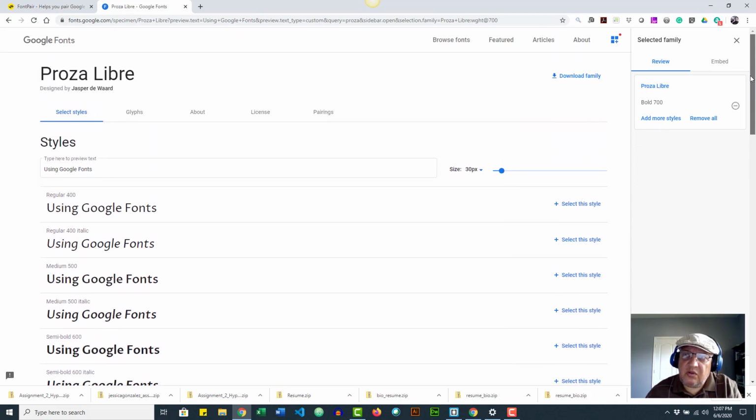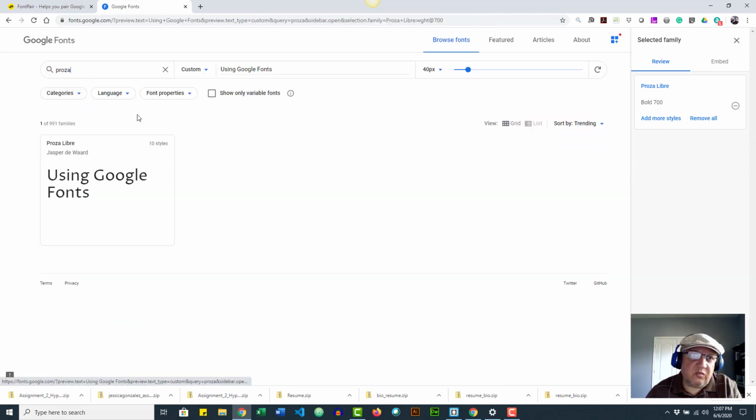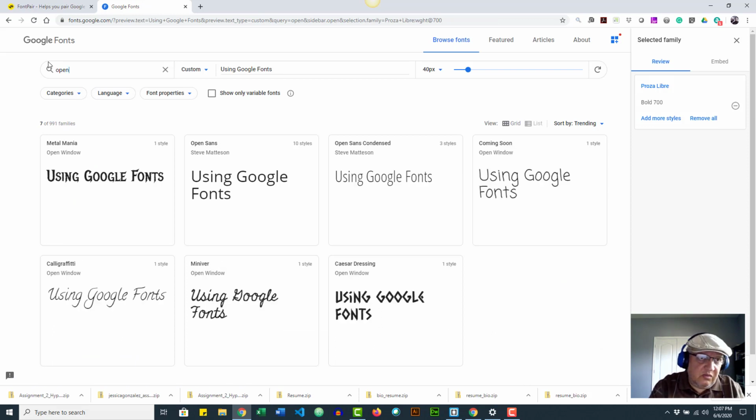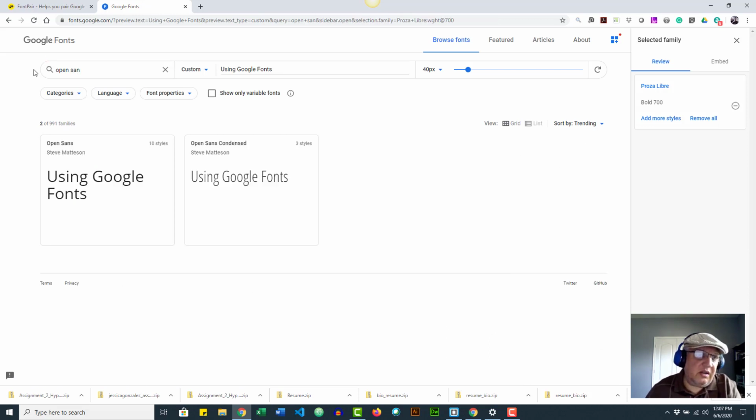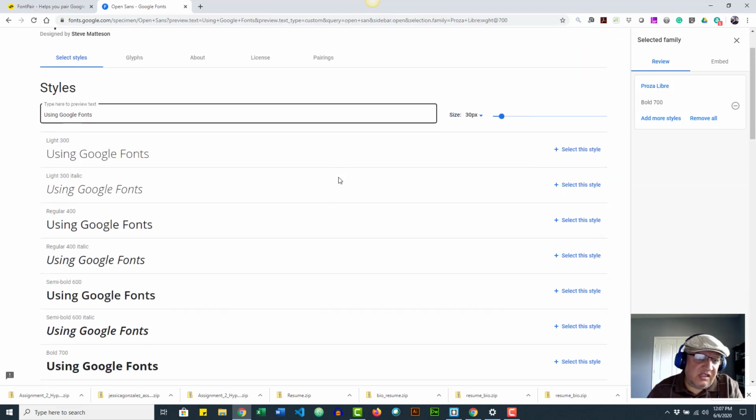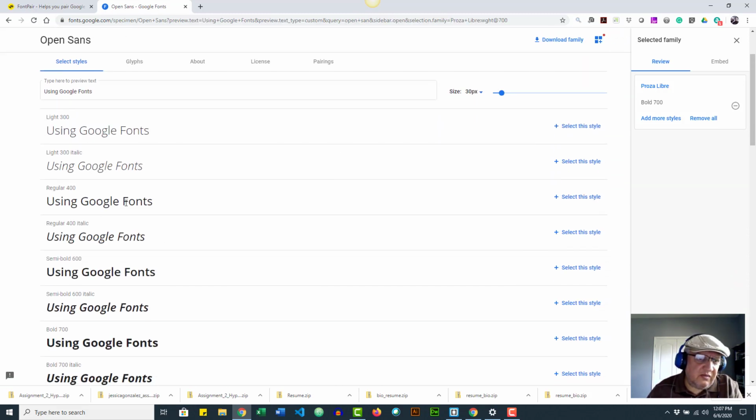Then I'm going to scroll all the way to the top again. I'm going to go back to browse fonts, and I'm going to look for Open Sans. So Open Sans right there. All right, and here it is. So I'm going to click on it again, and since this is going to be for the text of the body, I think I'm going to go with the Light 300. And again, I'm not giving it a lot of thought. This is more focused on how you do it.